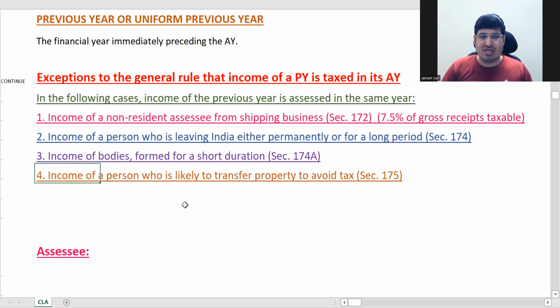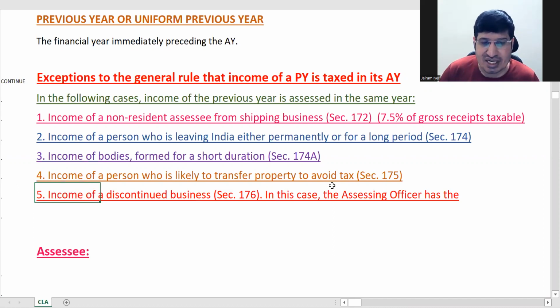Like if the income tax authorities, they get a tip off, then they will go ahead with the fourth point. ठीक है, इनकम टैक्स डिपार्टमेंट जो अथॉरिटी है, उनको अगर ये खबर लगी नहीं ये पर्सन जो है ऐसा कुछ करने वाला है जिससे टैक्स बचाने के लिए अपना प्रॉपर्टी दूसरे के नाम पे करने वाला है, so then they will immediately spring to action and they have the power to collect tax in the previous year itself.